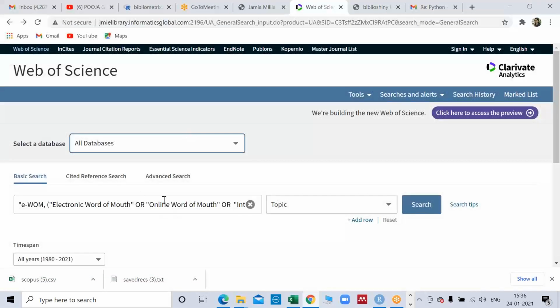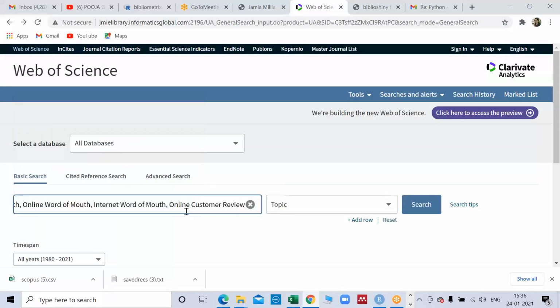So this is my Web of Science window. Right now I'm just pasting it. So these are certain keywords which I will make a string. This is called a query, right? So I'll make it a query. Right now, these are separate keywords. Now I'll make it a query. I'll put brackets. I'll put inverted commas. Why do I need to put inverted commas? Because otherwise, if I don't put them, the software may read electronic as a separate word, and off as a separate word. So I want these keywords to come together.